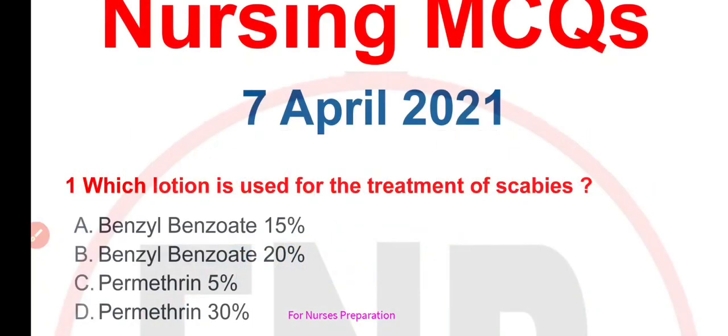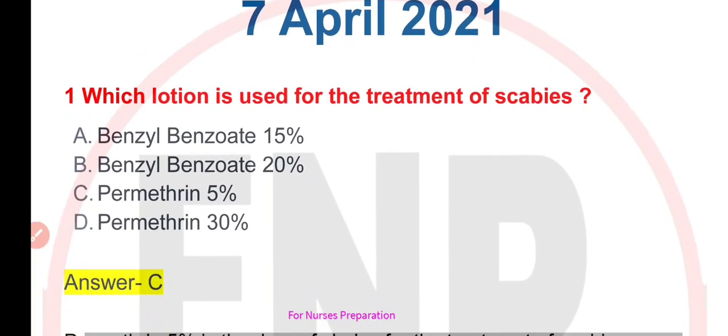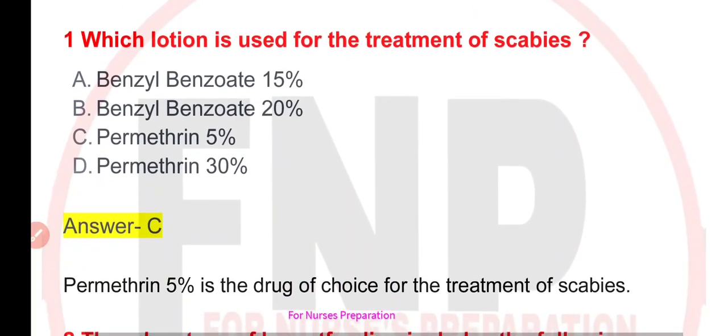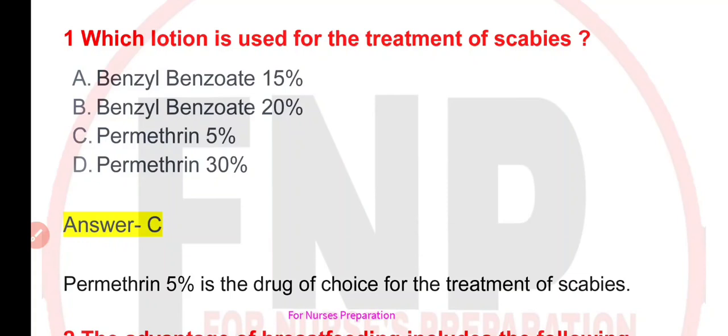Question number 1 is, which lotion is used for the treatment of scabies? Your options are A. Benzyl benzoate 15%, B. Benzyl benzoate 20%, C. Permethrin 5% or D. Permethrin 30%. Correct option is option number C, that is permethrin 5%. Permethrin 5% is the drug of choice for the treatment of scabies.